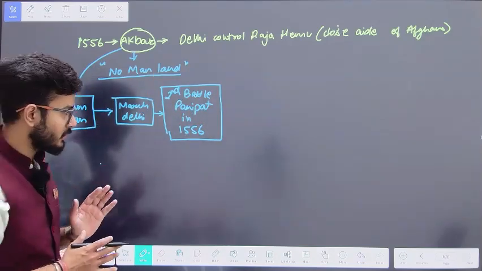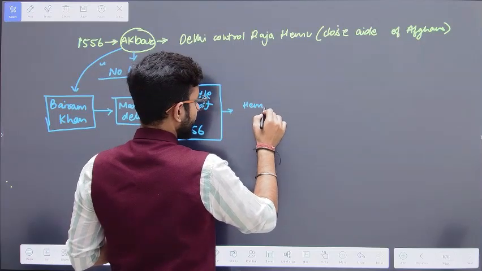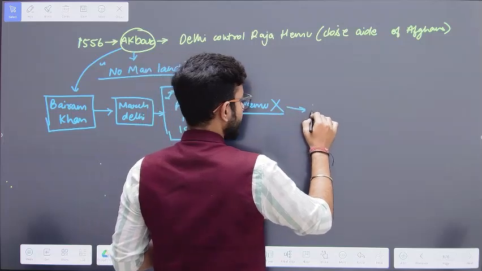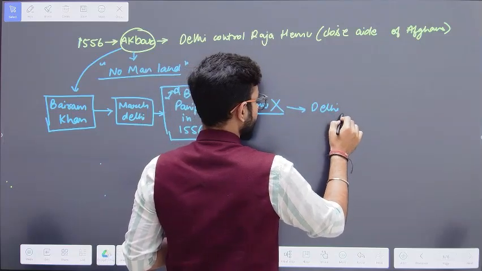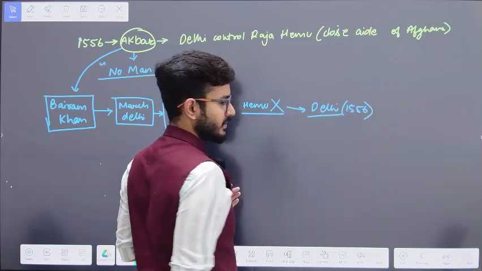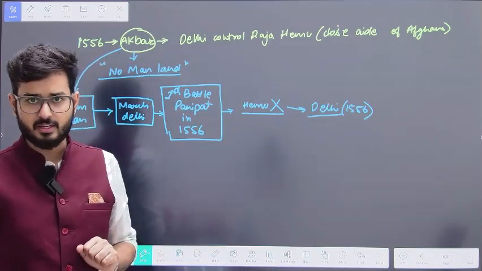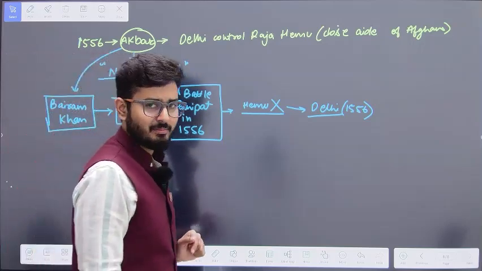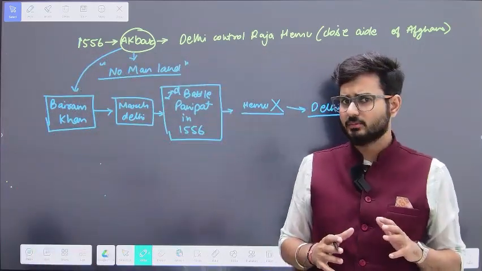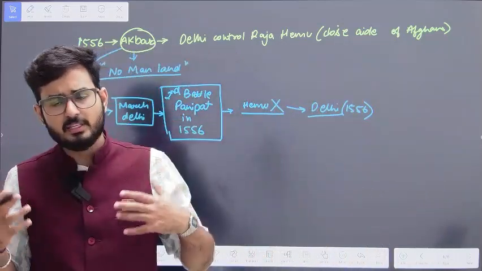In this battle, Hemu is defeated, and Akbar regains the throne of Delhi. So in 1556, Akbar becomes the emperor of Delhi and the Mughal Empire. When this happens, Akbar was of very young age at that point of time, and he did not have the capability to rule.